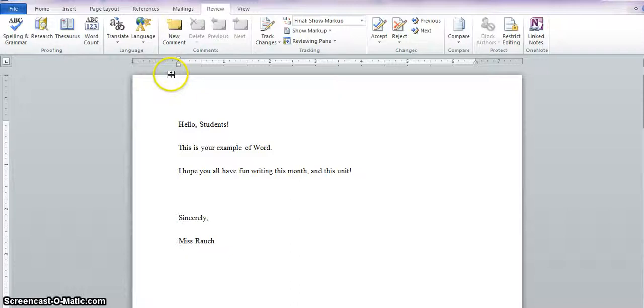Under this tab is also an option to put comments onto the page. This will be helpful while you are writing if you decide that you want to go back and rewrite something later on, or if you are helping a friend edit their story and want to post a comment for them to look at later.